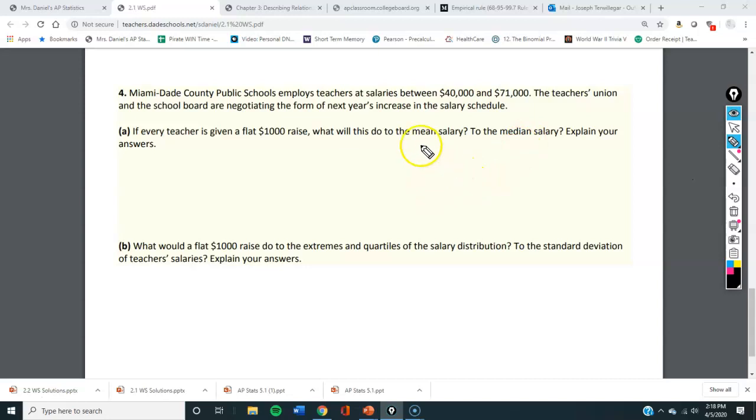Love it. Alright, so if you give a $1,000 raise, what's it do to the mean and median? Well, they both go up $1,000, right? Because if everything's going up, the mean and median are affected by adding, right?